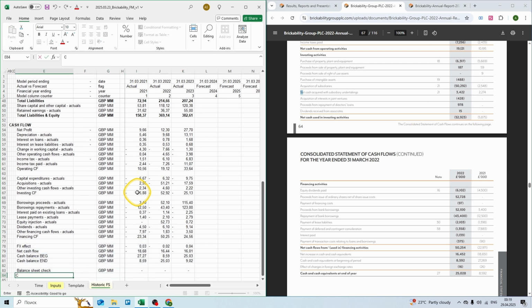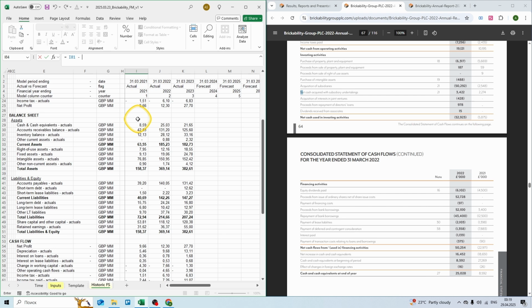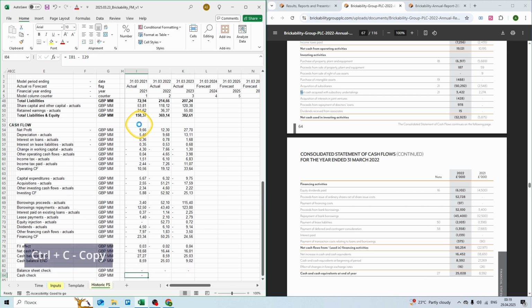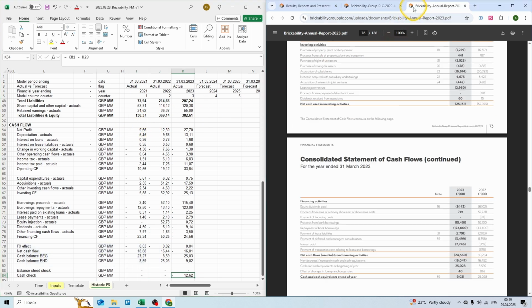And let's also have a cash check. So our cash balance at the end of cash flow statement should equal to cash balance on our balance sheet. Copy, Shift right arrow, and Control V or Enter to paste. You can see our cash check for 2023 is not correct, and let's figure out why.